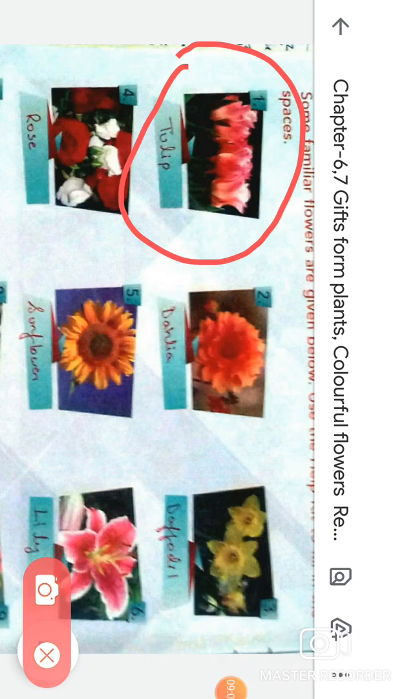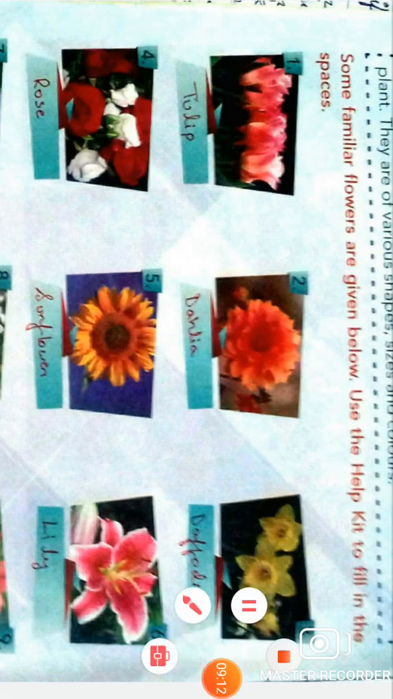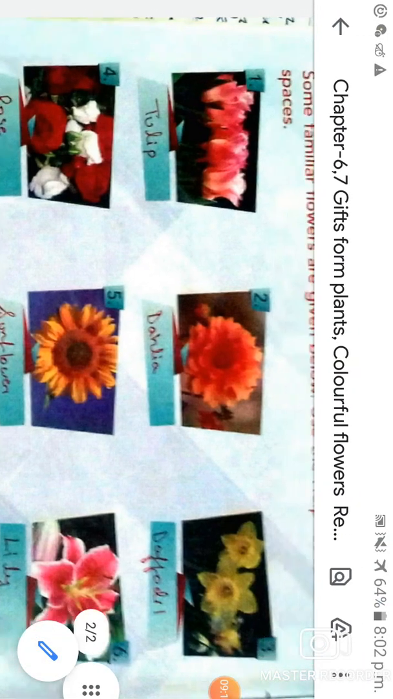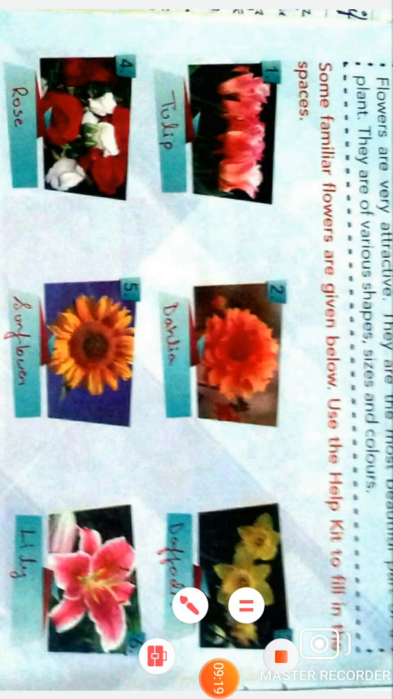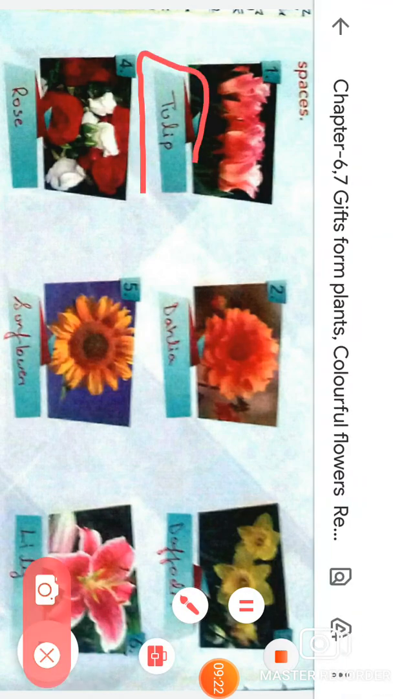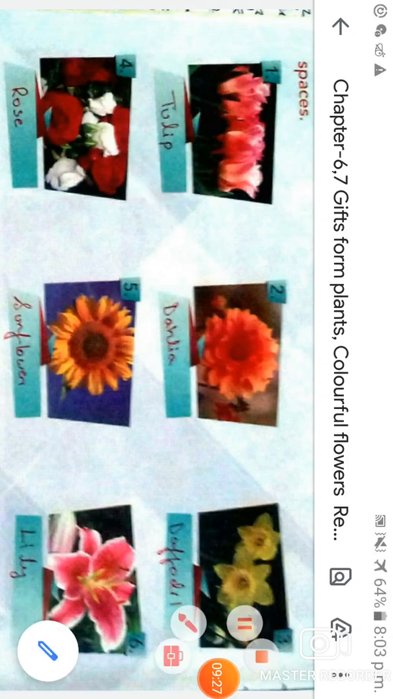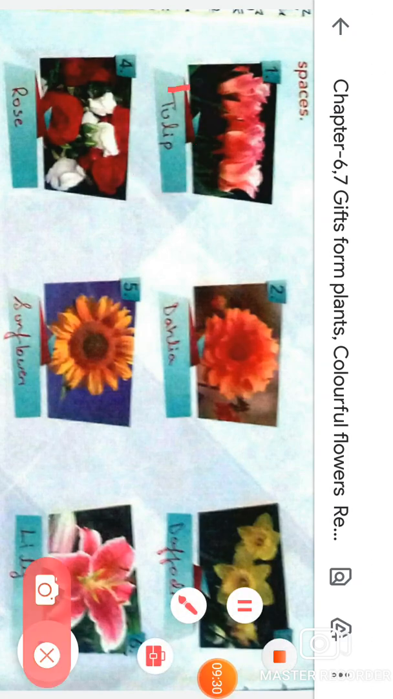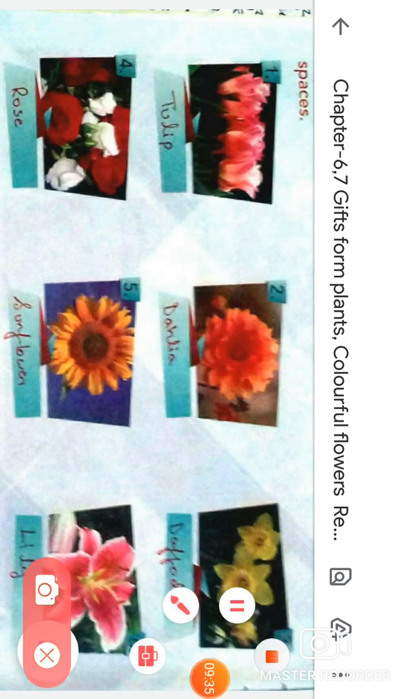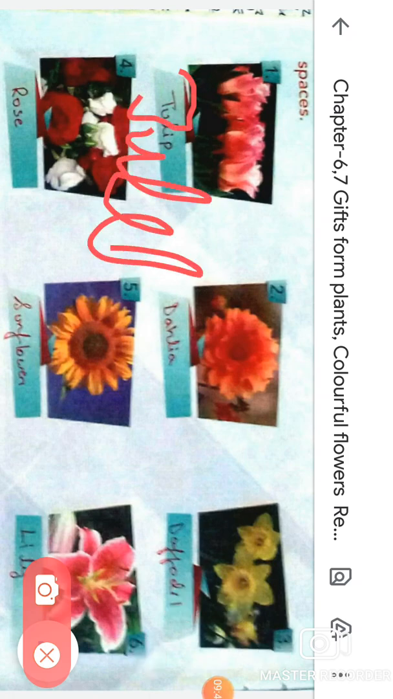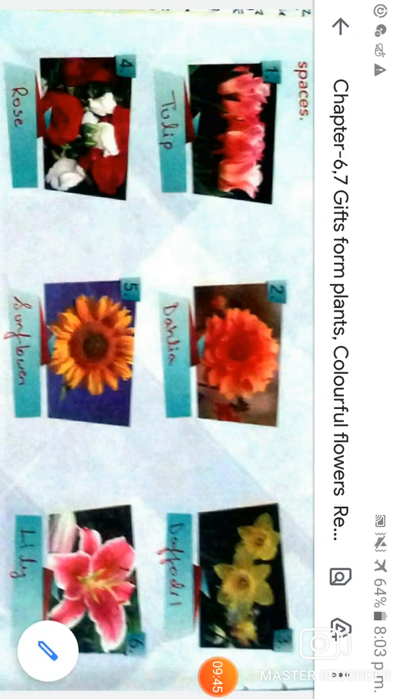Is that clear? Now the first flower is tulip. You have to write the name of this tulip flower here in the given box. What is the spelling of tulip, students? The spelling of tulip is T-U-L-I-P, tulip. You have to write it in this box.